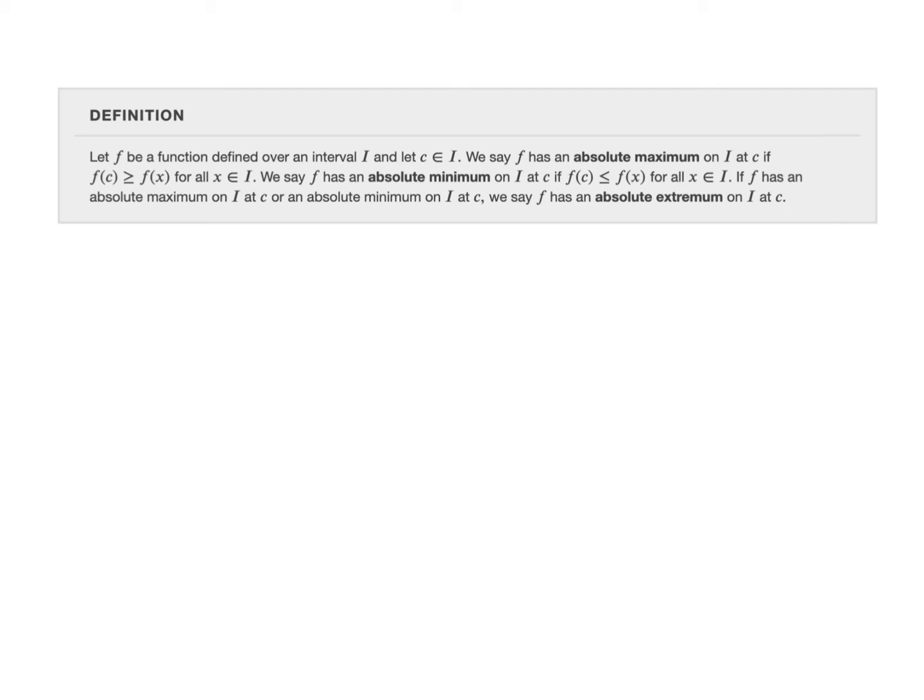All right, and if it has either an absolute maximum or an absolute minimum on that interval, we say it has an absolute extremum on that interval. We'll look at some examples now to see what an absolute maximum and an absolute minimum look like, and then cases where we might not have an absolute maximum or an absolute minimum.